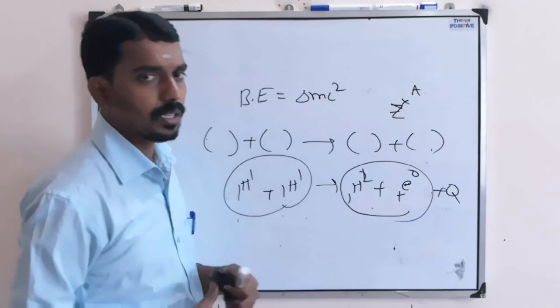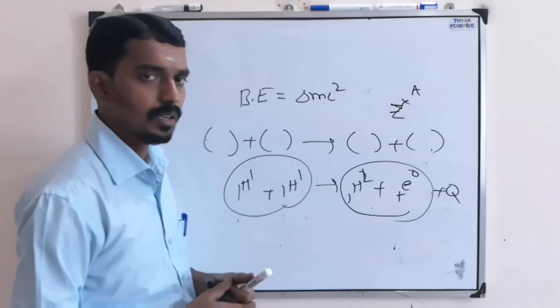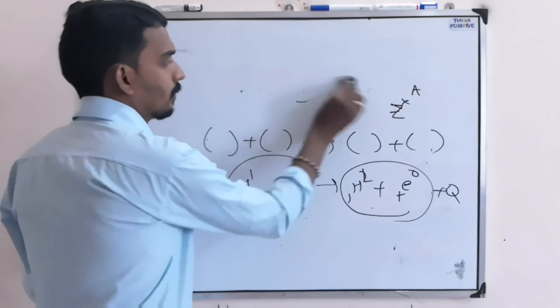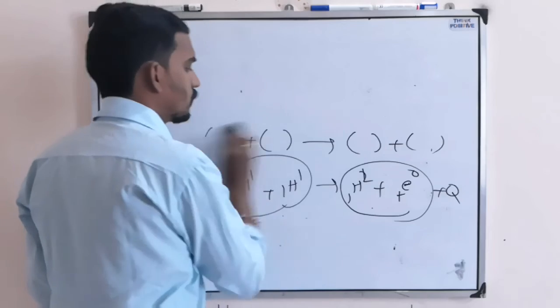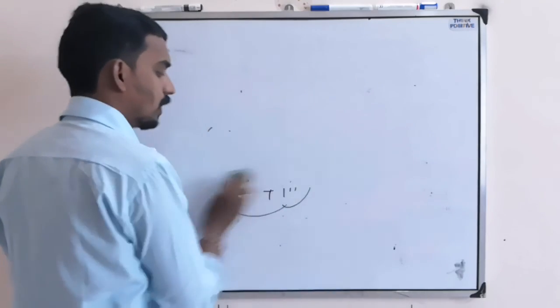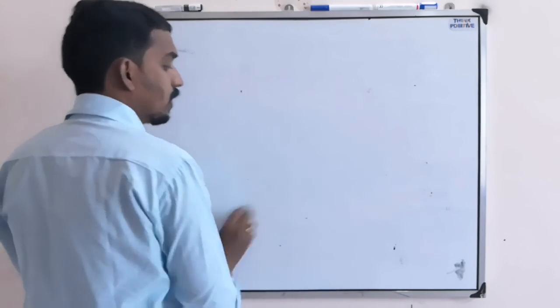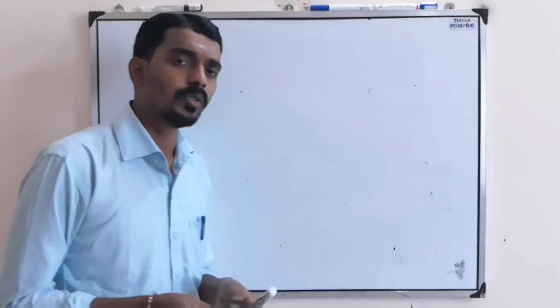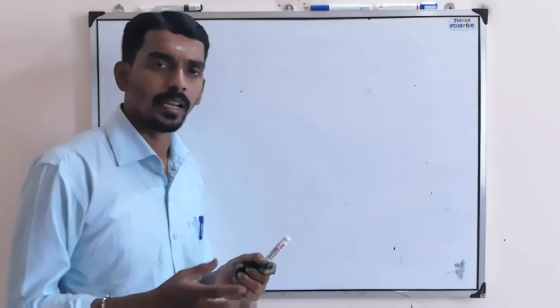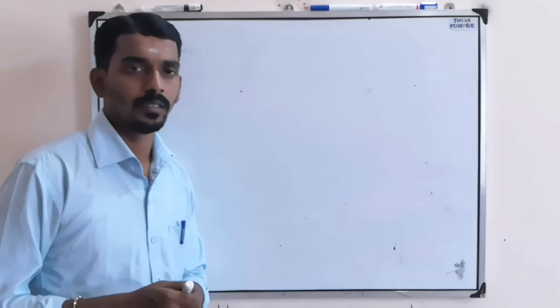So based on that also they will ask questions. I will give an example also, so that you will understand it better. The next kind of question they will ask is based on binding energy of a nucleus, or better to say the Q value, the energy released in a nuclear reaction.